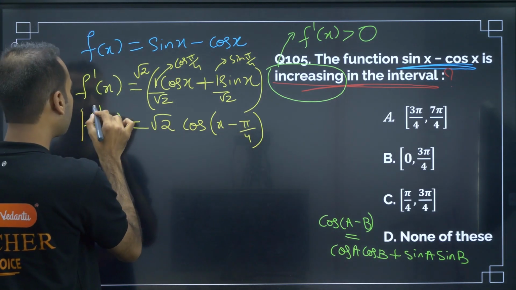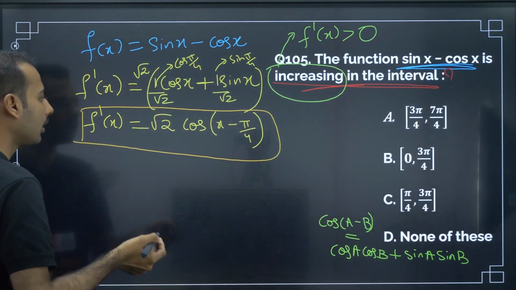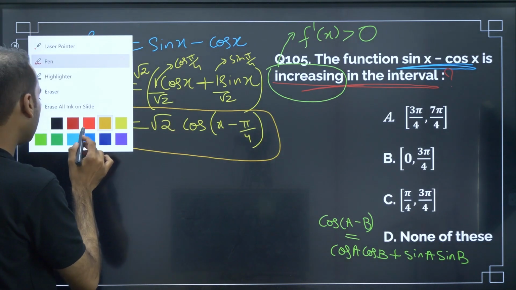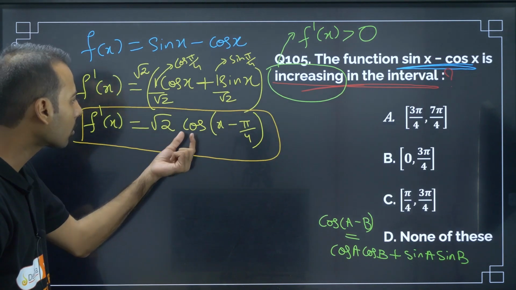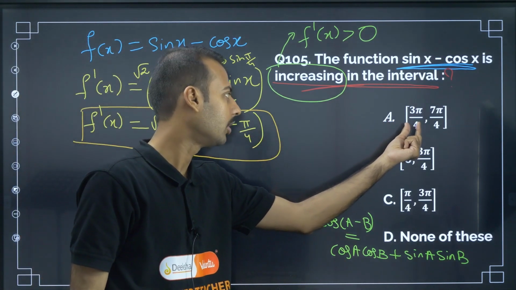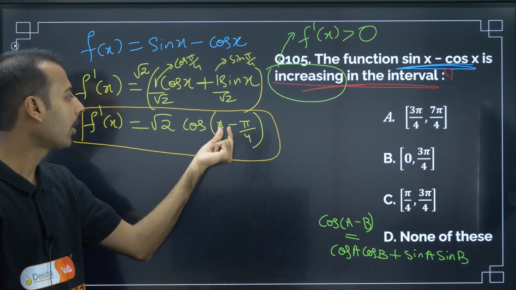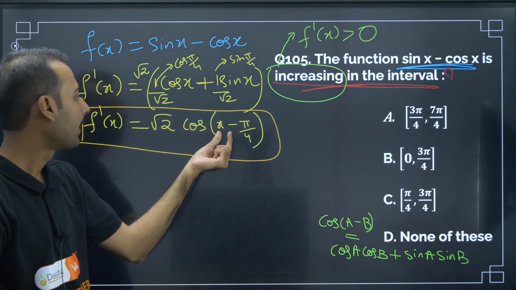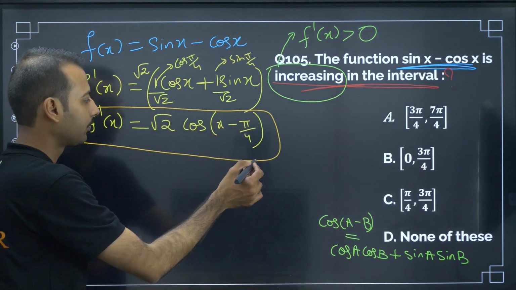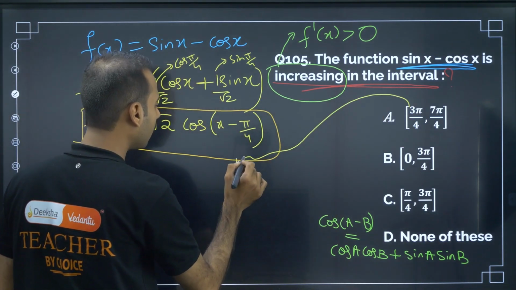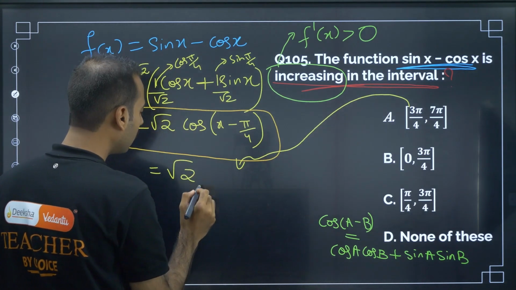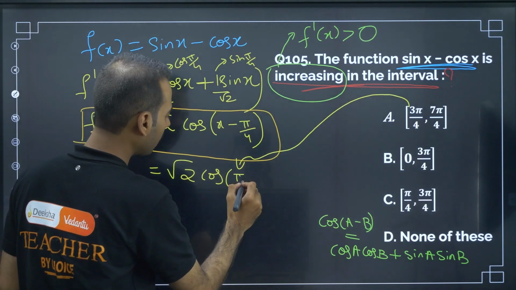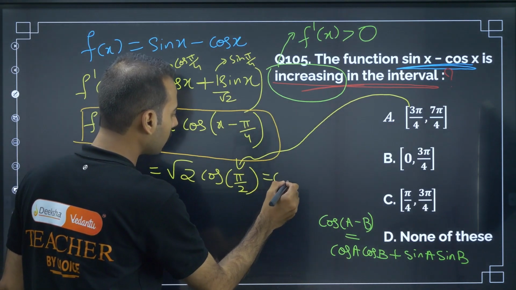Now we have to analyze this function, this equation, and get what is the answer. So for this, root 2 cos of x minus pi by 4. If I go for the first option, 3 pi by 4, I will place it here. 3 pi by 4 minus pi by 4 is pi by 2, so this becomes root 2 cos pi by 2. Cos pi by 2 is 0, so this is 0.